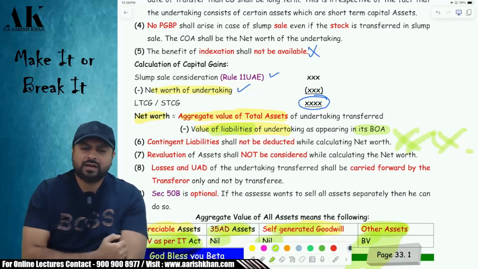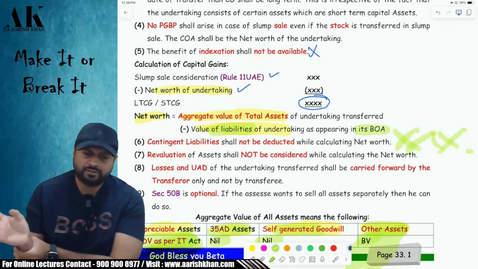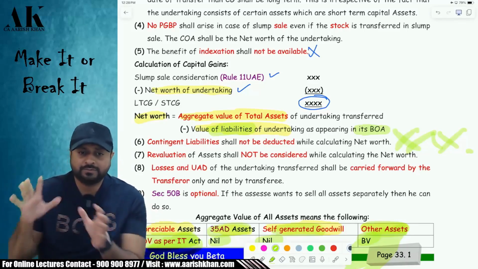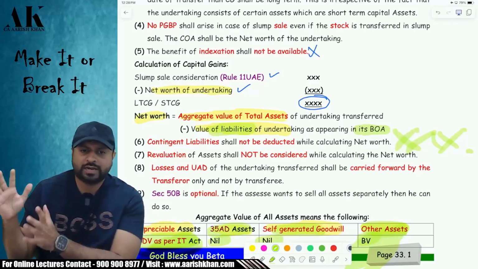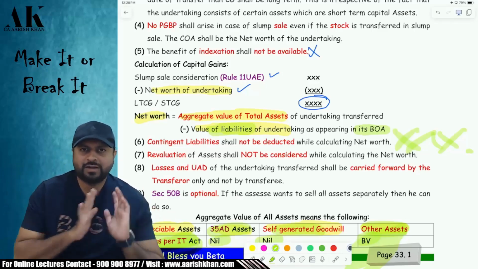Sir, if there is an undertaking which is transferred to someone, what about the losses and unabsorbed depreciation of that undertaking? Will that also be transferred? It will not be transferred. The losses and unabsorbed depreciation will continue to be carried forward by the existing company, and the existing company will carry forward and set off that loss. It will not be transferred to the new entity.